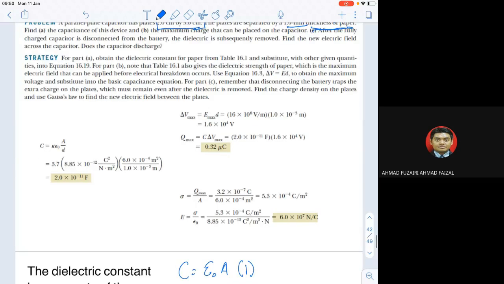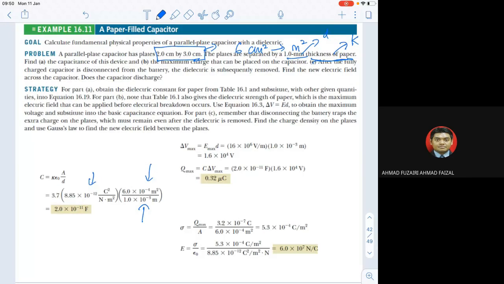So you should put 3.7 here, and epsilon naught is 8.85 times 10 to the power of negative 12, with the area, and of course the plate separation. So that should give the capacitance.